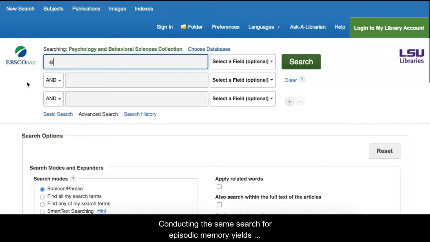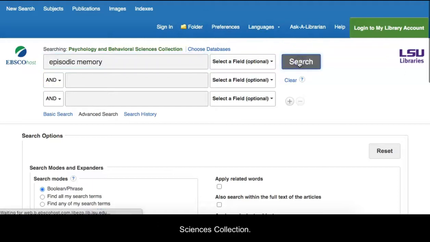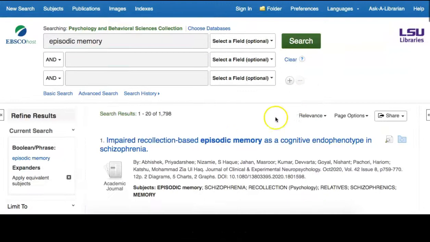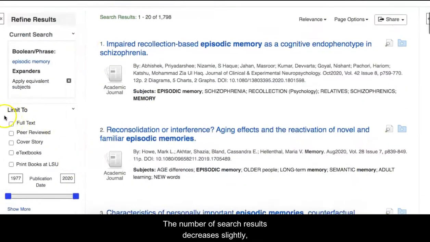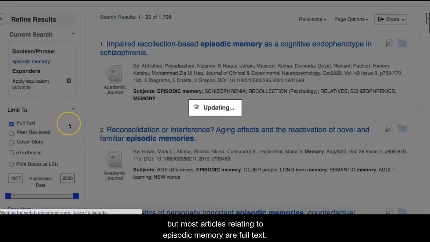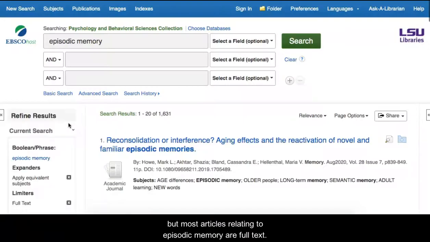Conducting the same search for episodic memory yields more results in the Psychology and Behavioral Sciences collection. Check the box next to full text. The number of search results decreases slightly, but most articles relating to episodic memory are full text.